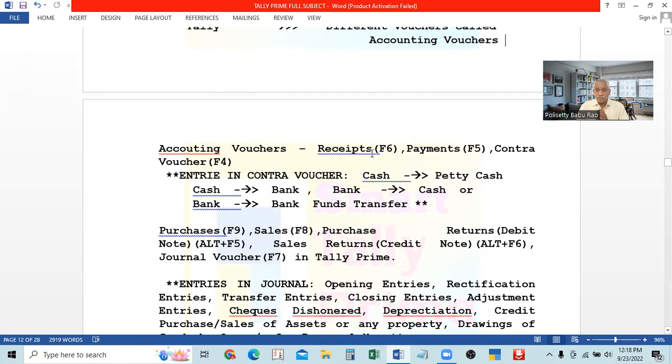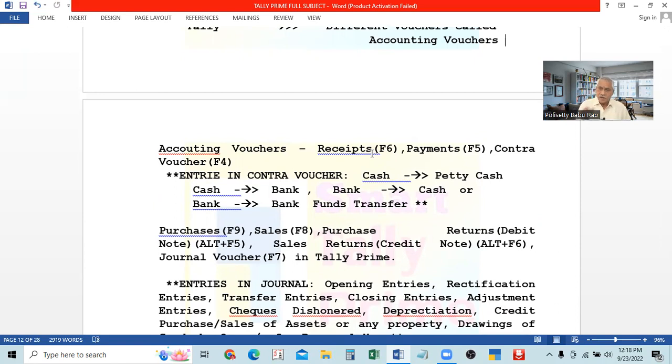What do we record in the F6 receipts voucher? Whatever you receive from others, whether in cash or through the bank. Through the bank means by cheque, or through online transactions like NEFT, RTGS or net banking.